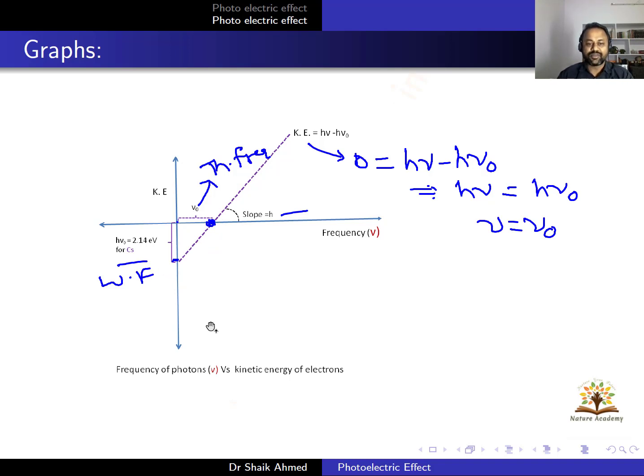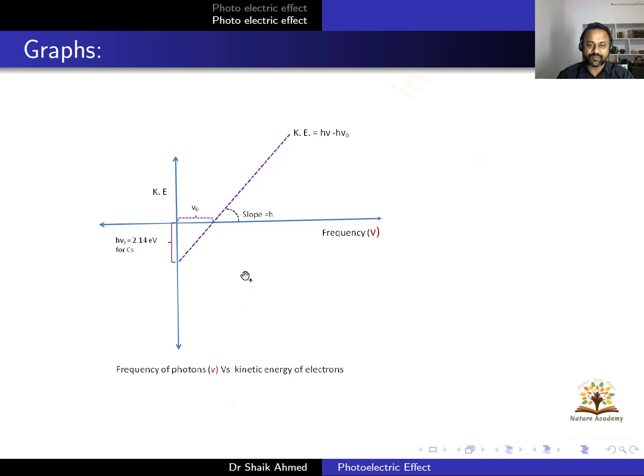So this is the graph between kinetic energy of the electrons and the photons. We don't have negative kinetic energy, so the permissible value of the kinetic energy will be up to this point only. So this is extended to get the work function value only, but we don't have negative kinetic energy in reality. So okay, if you have different metals, the first one is for cesium.